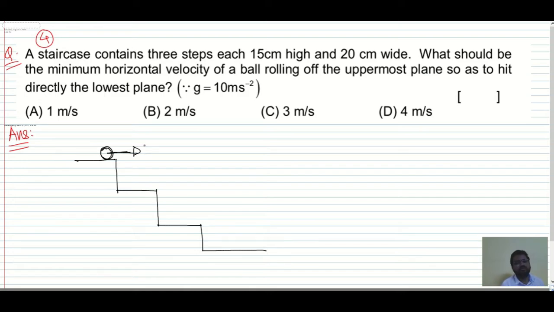What is the minimum velocity this ball must have so that it will hit the lowest floor?